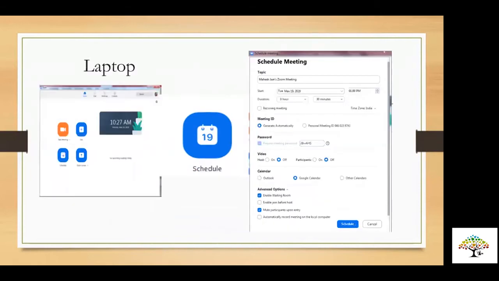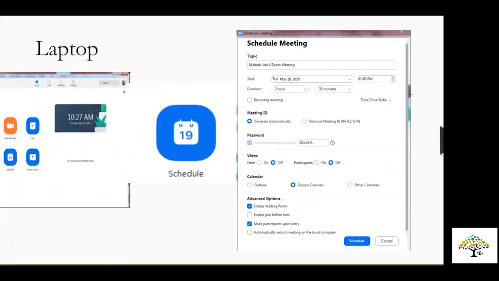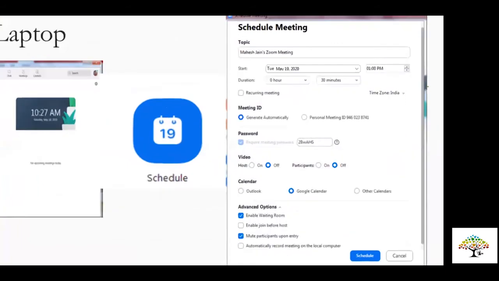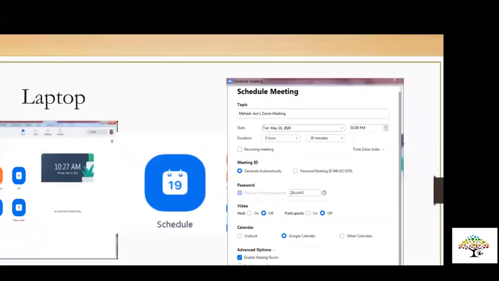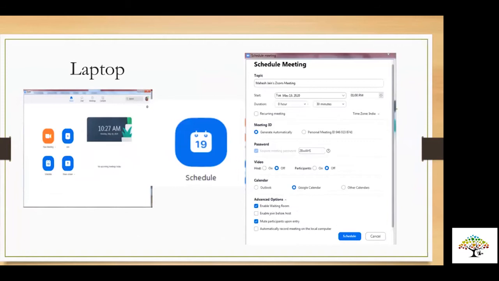The third and very important option is schedule the meeting. So when you schedule the meeting, you will see the options available. I would like to ask you to spend 10 seconds on the right side in the schedule meeting. What are the options? Those are very important. Yeah. So if you see here on the right side, the moment you click, now this is very important because you're going to schedule a meeting for your students. You're going to host the meeting.